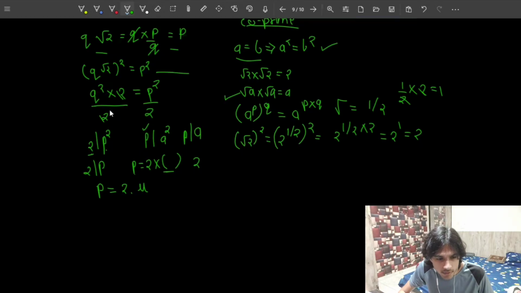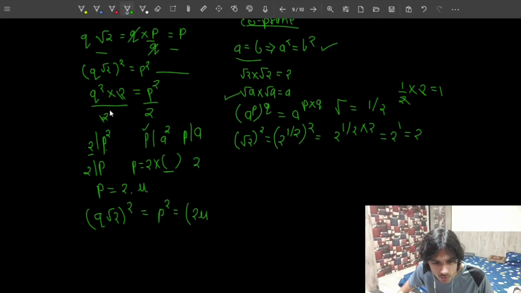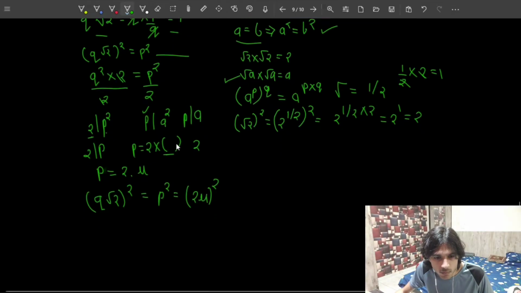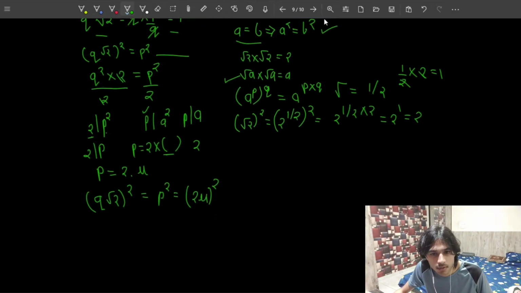So what I'm going to get is q root 2 square equals p square, but p square is simply going to be 2u square. So what I'm going to get, okay, the page is over. Let's just move to the next page.